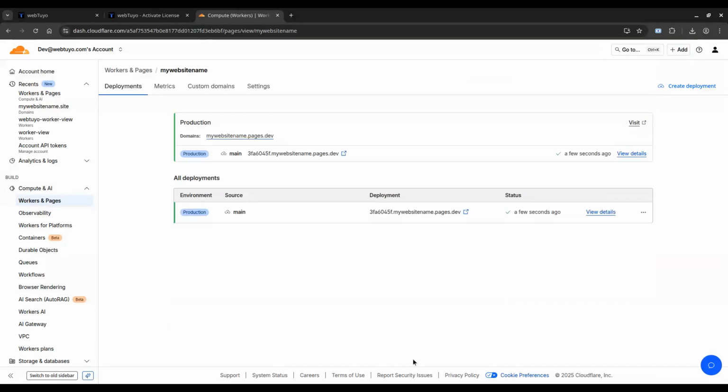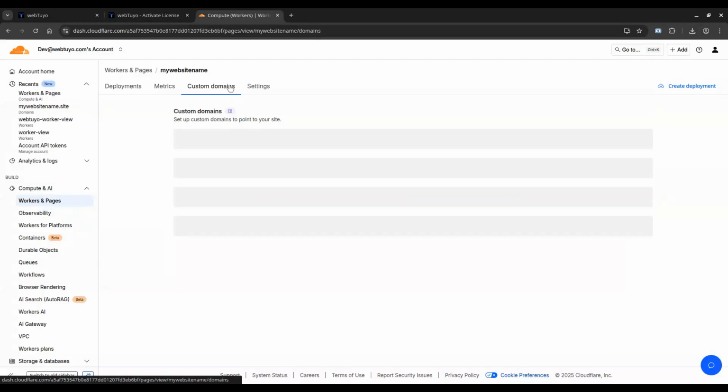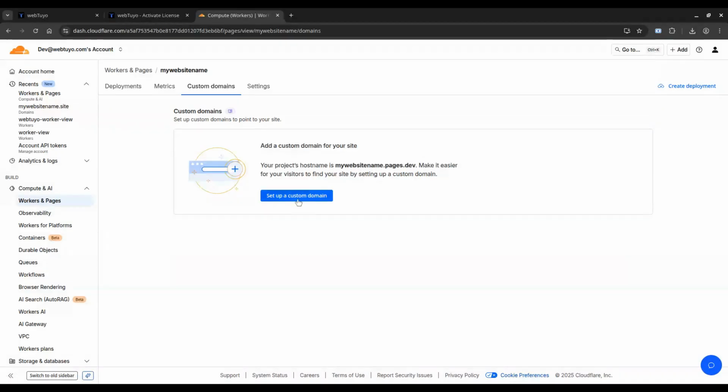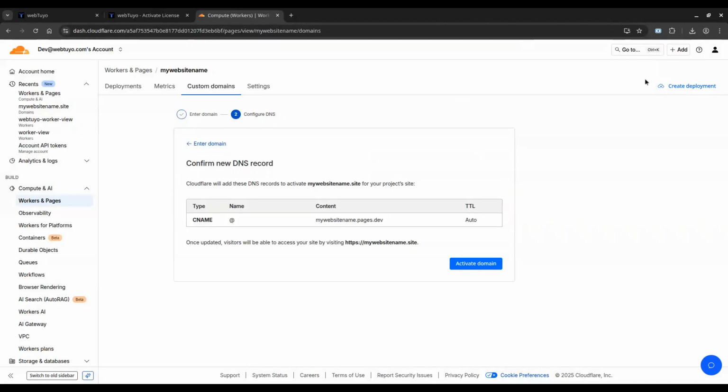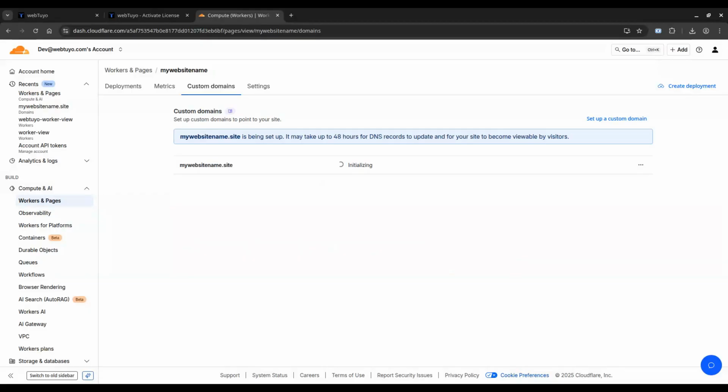Now go to Custom Domains. Enter your domain name, click Continue, and then Activate Domain. This process can take up to 48 hours, but usually it's done within 15 minutes.